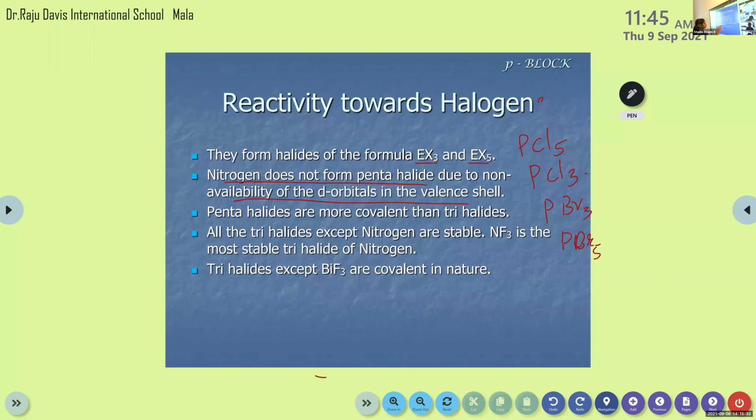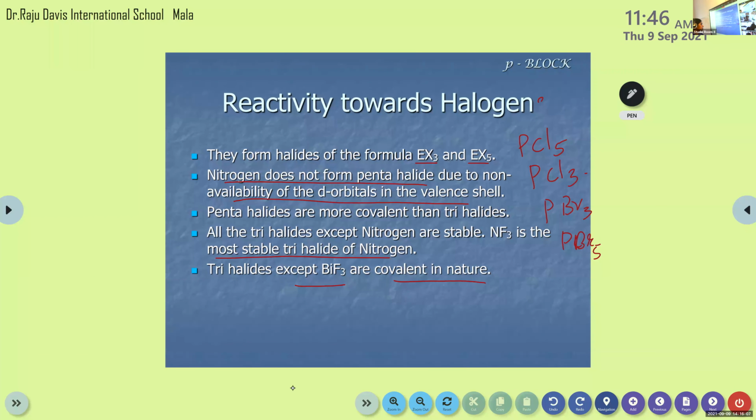NF3 is the most stable trihalide of nitrogen. The trihalides except BiF3, bismuth fluoride, are covalent in nature. So that's the reactivity towards halogen.